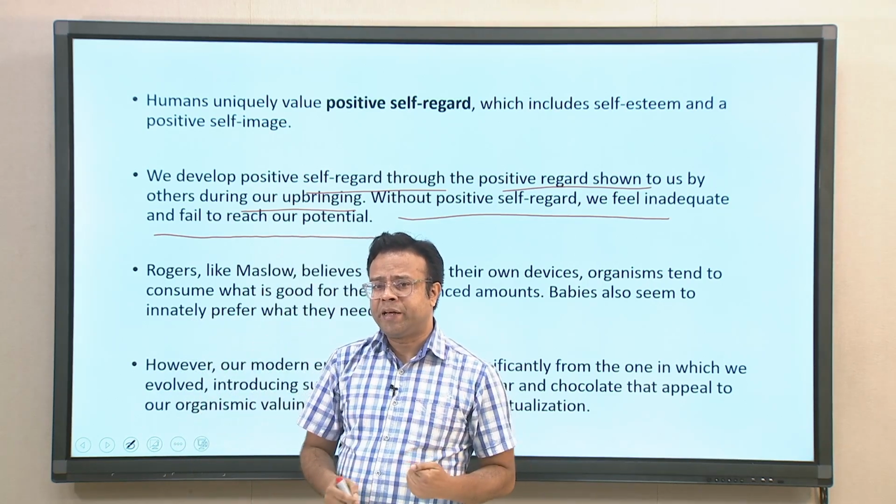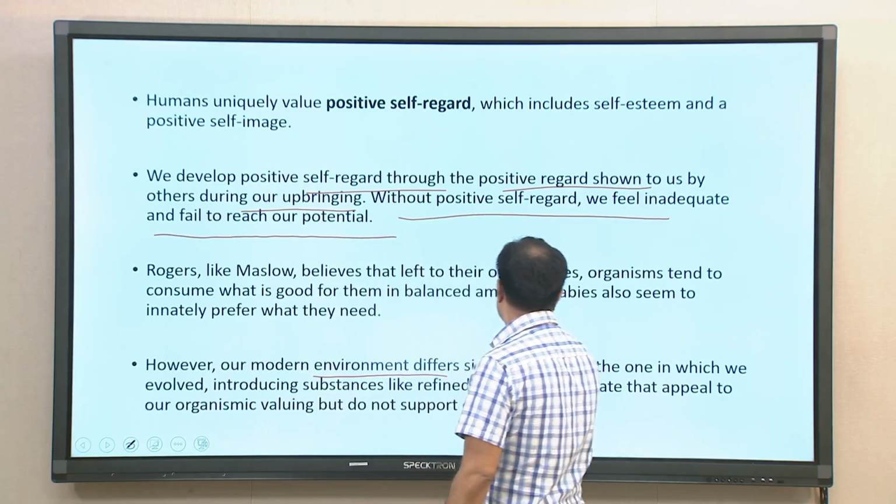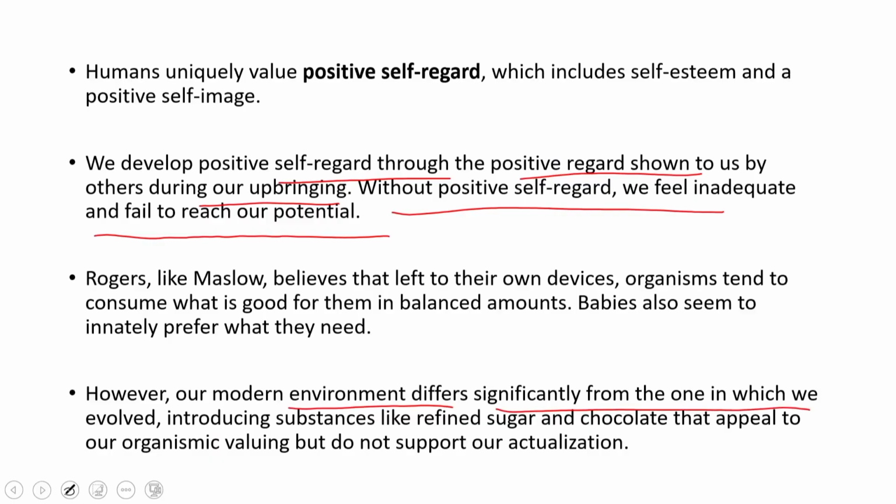However, what is happening with human beings is that our modern environment differs very significantly from the one in which we evolved. If you see our past history, the environments were quite different, very natural, but nowadays the environment has become much more artificial. We have created a complex world around us, and most of it is made by human beings only. So we introduce many artificial things like refined sugar, chocolate, and things which appeal to our organismic valuing but do not support our actualization.